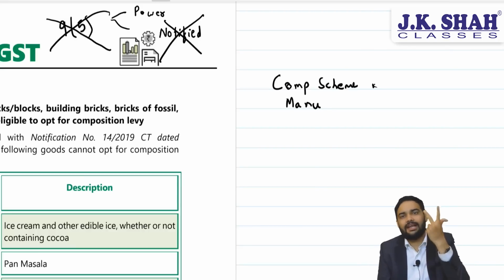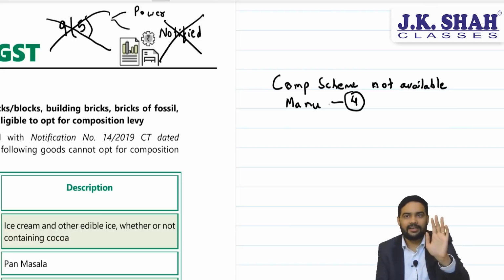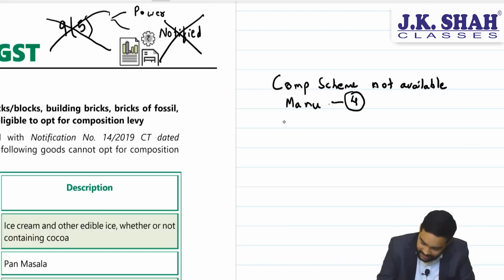These 4 were already covered as persons to whom the composition scheme is not available. Correct? Now, the government has added bricks and tiles.